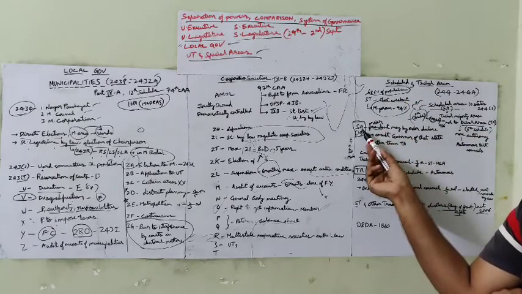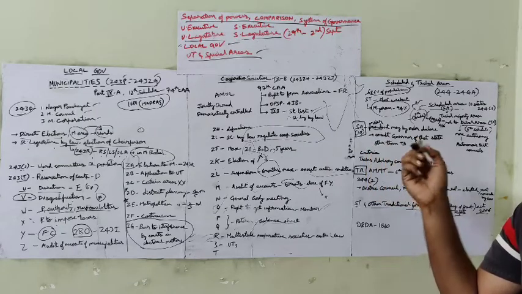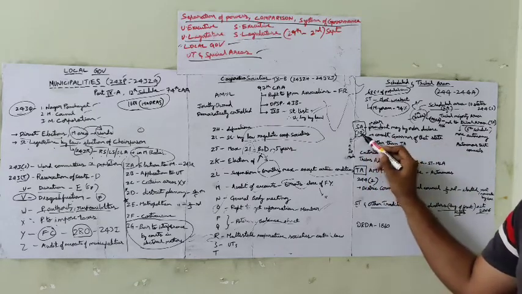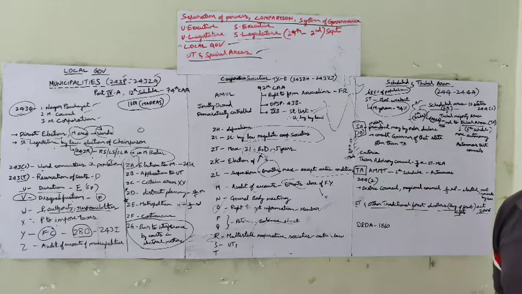There are 10 states which have scheduled areas in India: Andhra Pradesh, Telangana, Rajasthan, Gujarat, Madhya Pradesh, Maharashtra, Chhattisgarh, Jharkhand, Odisha, and Himachal Pradesh. So these are all the 10 states, fine.